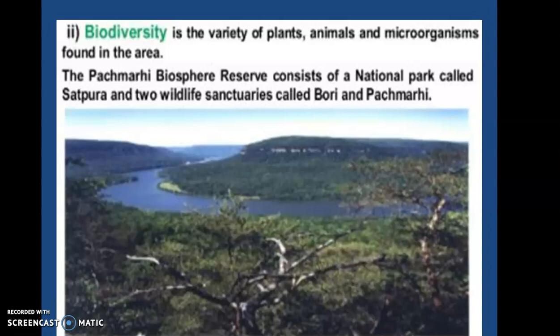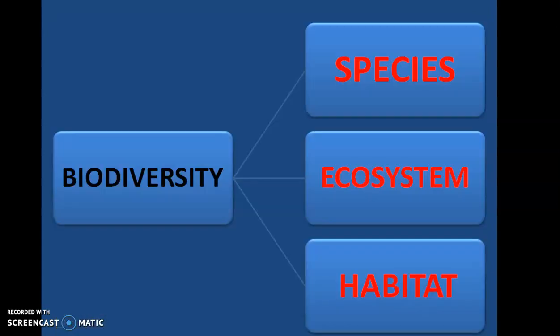So in this chapter, we will learn about the causes of these biodiversities and also the consequences of destroying the biodiversity, the steps being taken to conserve it, isn't it? So let us learn about some of the terms associated with this biodiversity, and that is species, ecosystem and habitat. So with the biodiversity, these terms are also connected: species, ecosystem and habitat.